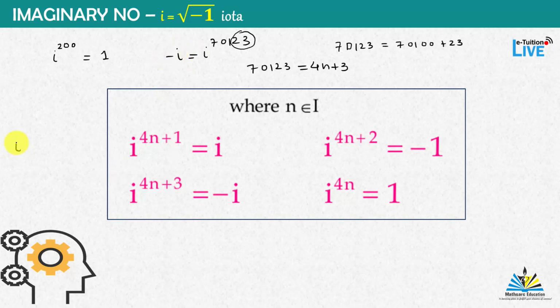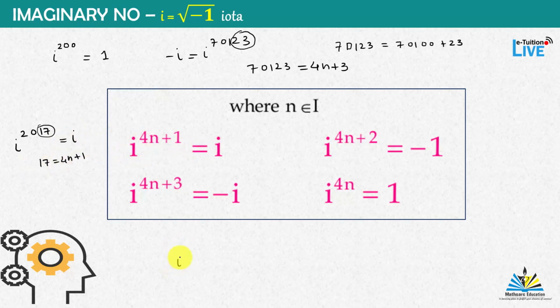Now let's talk about i to the power 2017, and you can observe that 2000 is divisible by 4. So we need to divide only 17 by 4. Then if you divide 17 by 4, you will get remainder 1. So 17 is of the form 4n plus 1. Hence this is equal to i to the power 4n plus 1 is equal to iota.